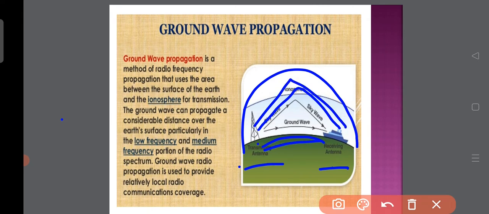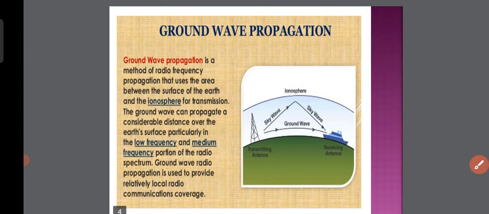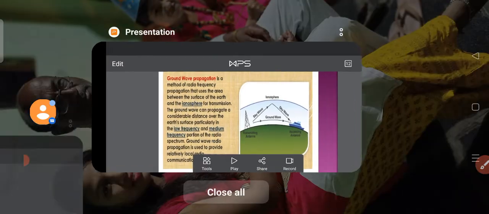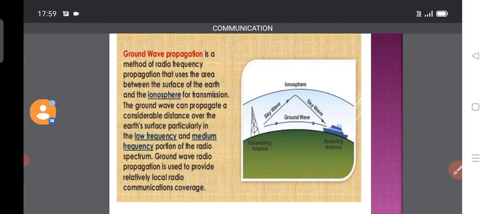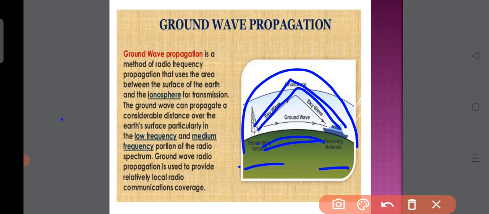Like that, if the signals travel from the transmitting antenna to the receiving antenna, the signal takes two different paths, one is the ground wave and the other is the sky wave or space wave.